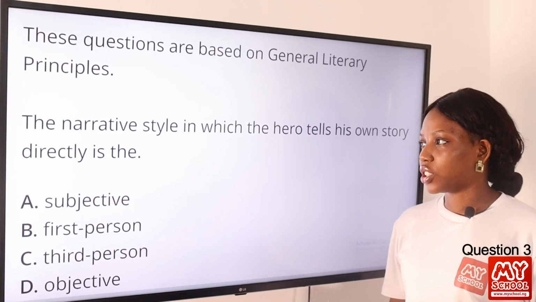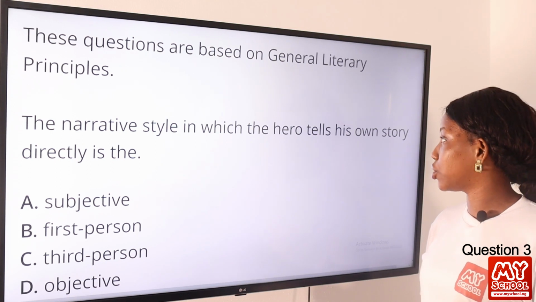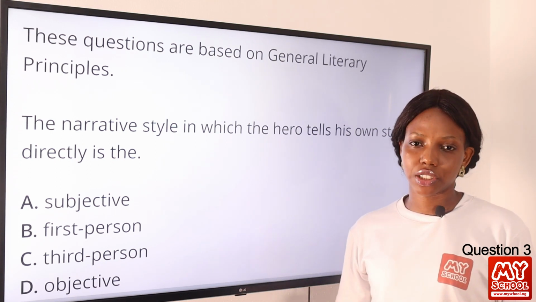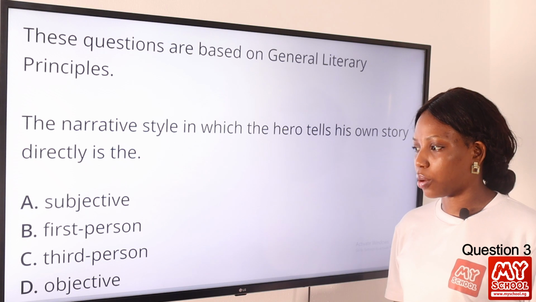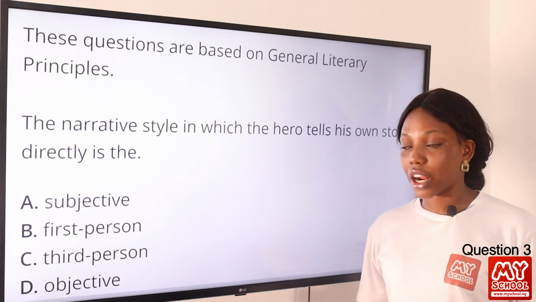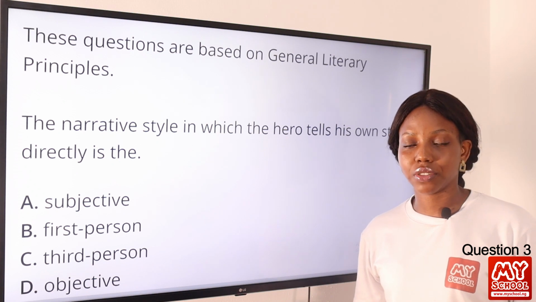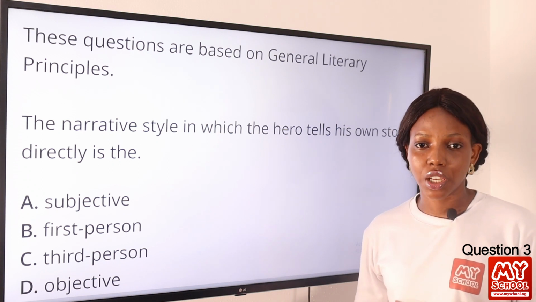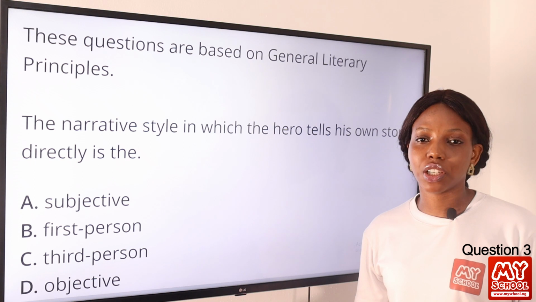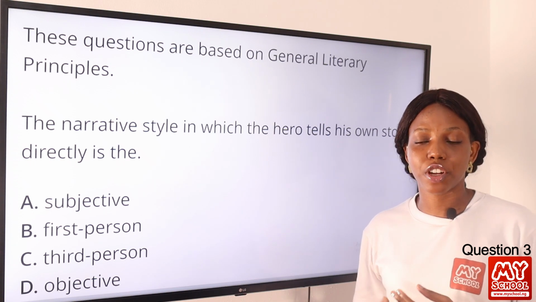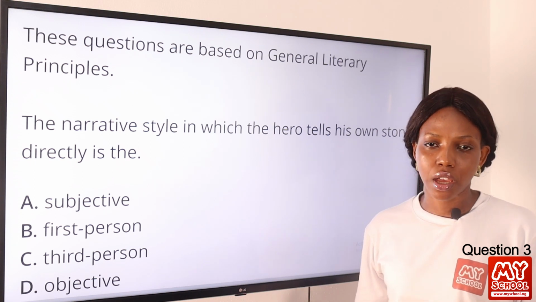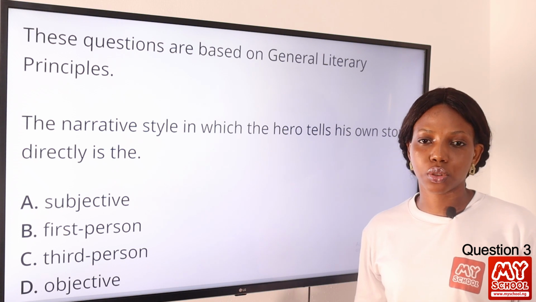Question 3. The narrative style in which the hero tells his own story directly is the dash. The answer to this question is option B, first person narrative. We have the first person narrative, we have the second person narrative, and we also have the third person narrative. In the first person narrative, it tells us the story directly using the first person pronouns such as I, me, we, and so on and so forth.